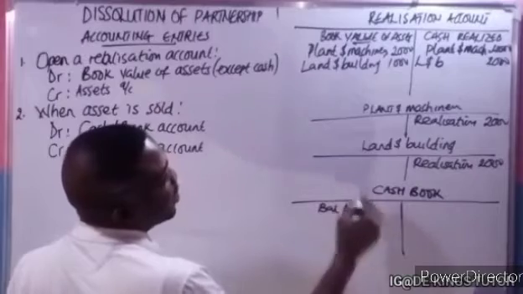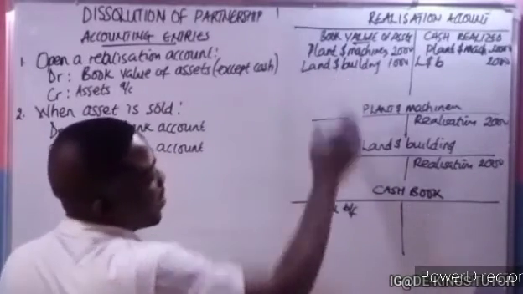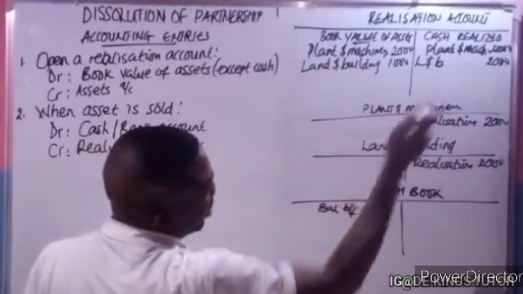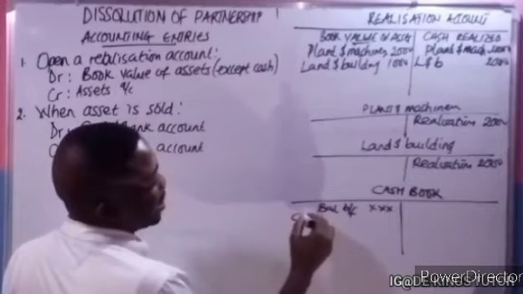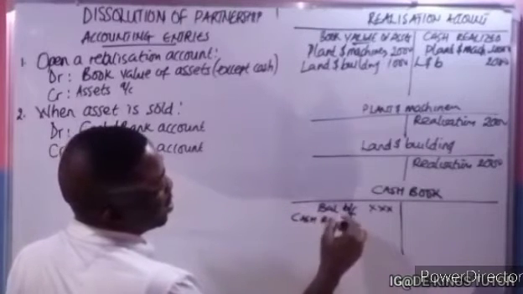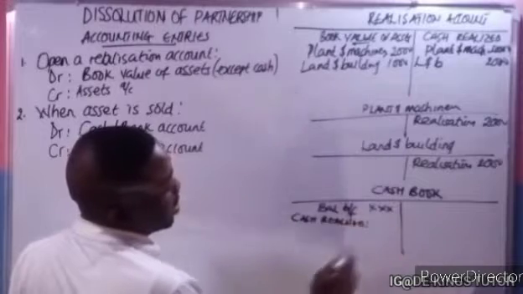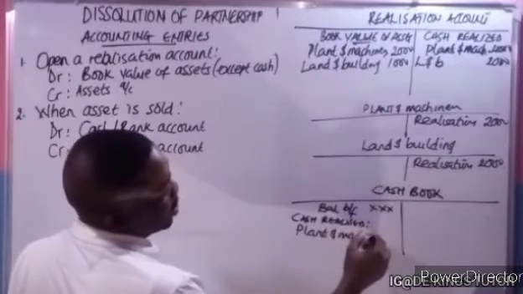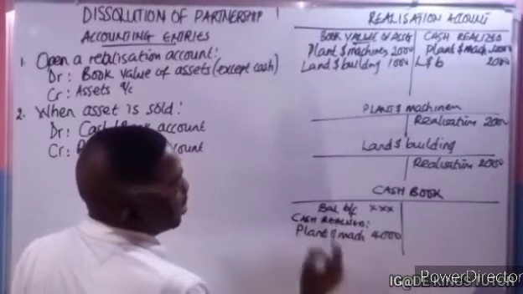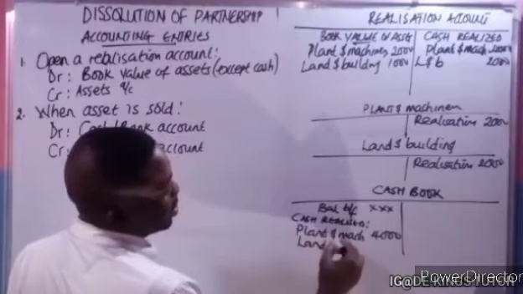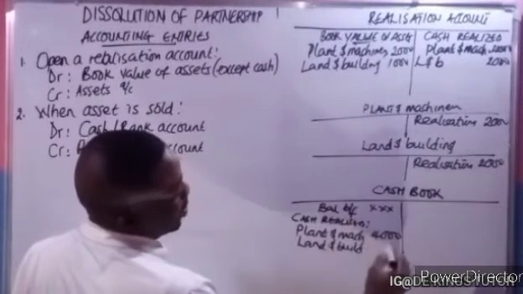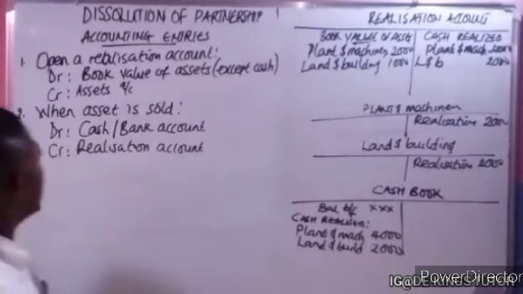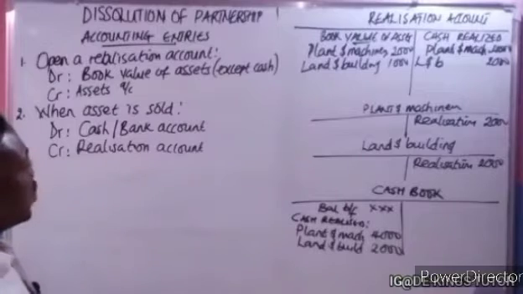Now the balance brought forward will be the book value of the asset that was not here. So it will come here, the amount. Okay, then the plant and machinery, that's a cash realized. Now the plant and machinery, you put the amount there, 4,000, and the land and building, you put the amount there, 2,000. Okay, so that is how you do it when the asset is being sold.